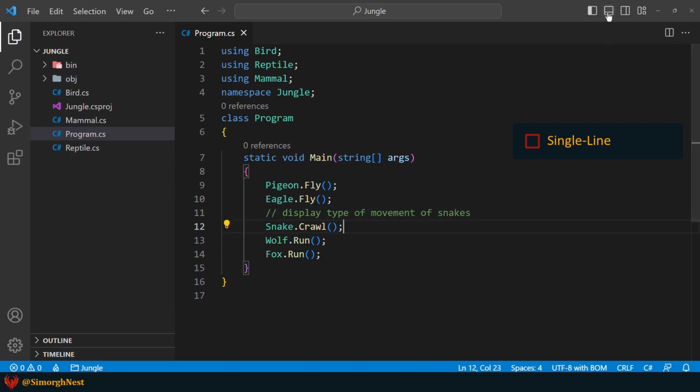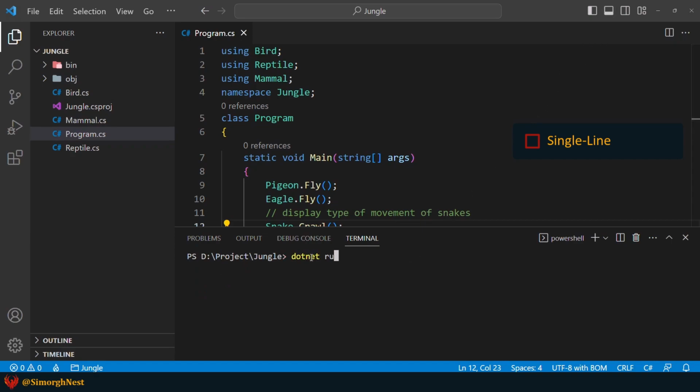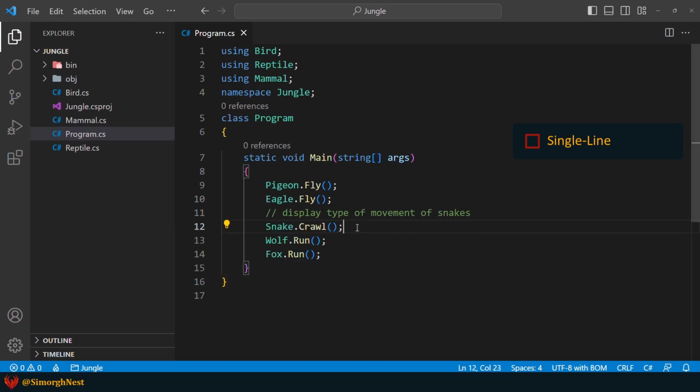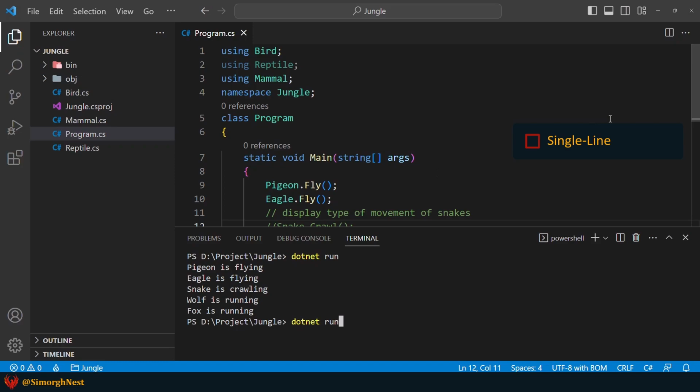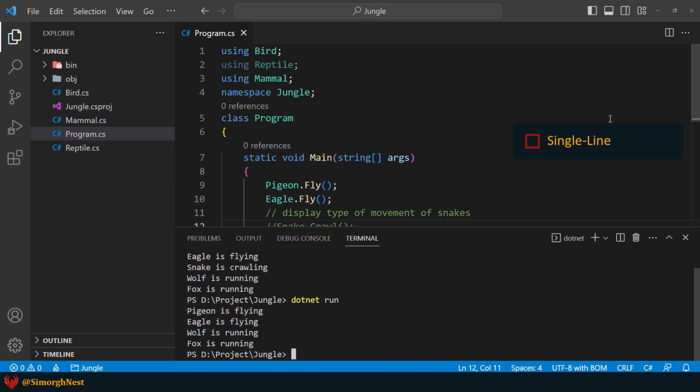Now, let's run the application. As you can see, all messages are displayed in the terminal, and the comment isn't considered by the C# compiler. One thing you should know is that we can comment out a piece of code too by putting a double slash, for example, before this statement. Let's run the application again. As you can see, the compiler doesn't consider the crawl method.